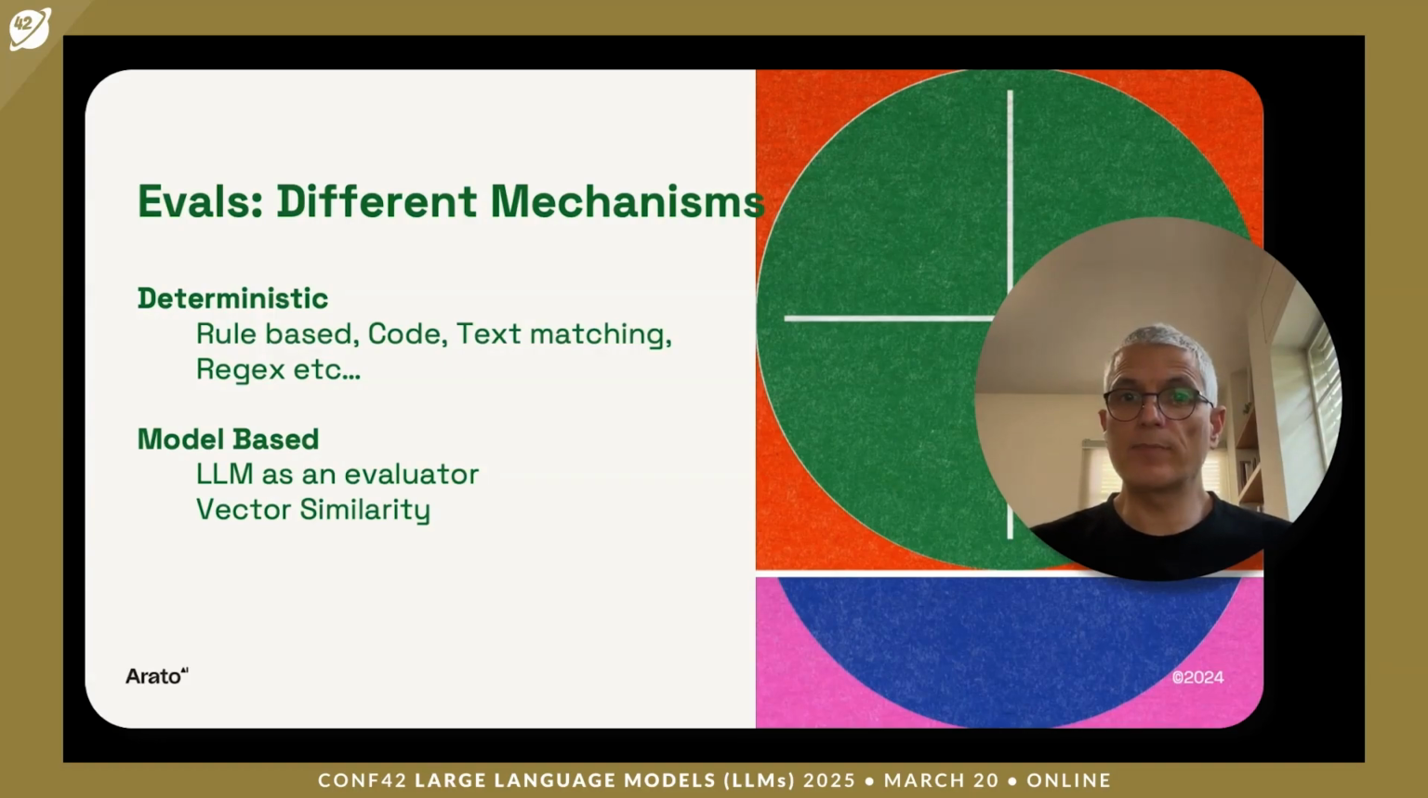We can use different mechanisms for running our evals. This can be deterministic or rule-based evals for checking text matching, for example, or regular expressions, or model-based evals that can use LLM as a judge or other models for other capabilities like vector similarity. In our example, we will combine both mechanisms. Where possible, we will be using a rule-based one, and where required, we will use a model-based one.